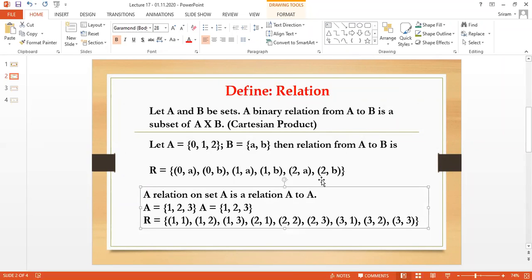relation. If you have two sets, you take elements from the first set to the other. If you have only one set, you repeat it again and find the relation, or Cartesian product, between the same set. Understand the idea, dear everyone? So that is the meaning of Cartesian product.